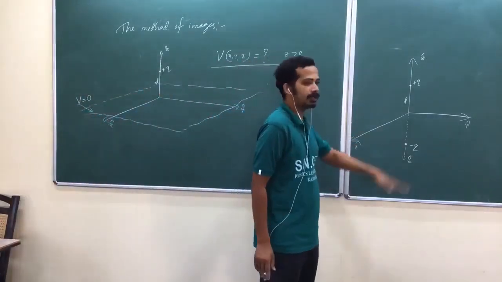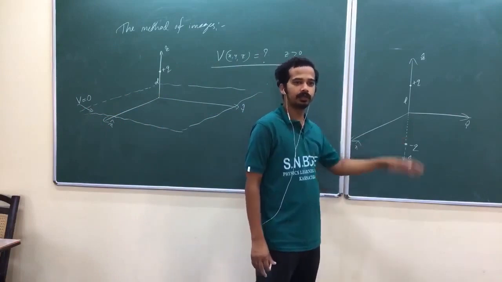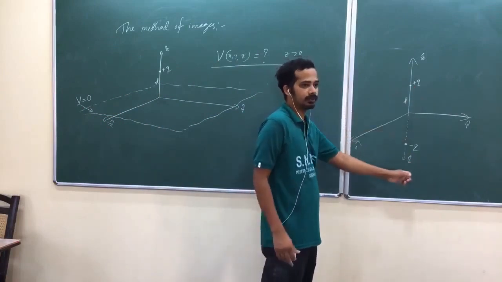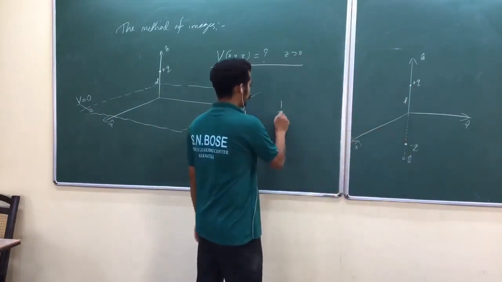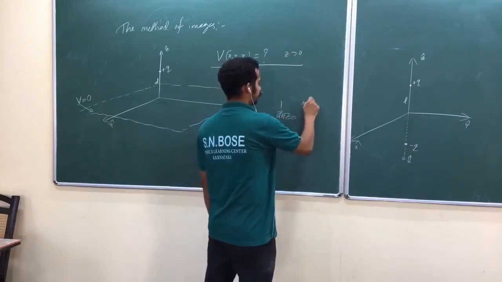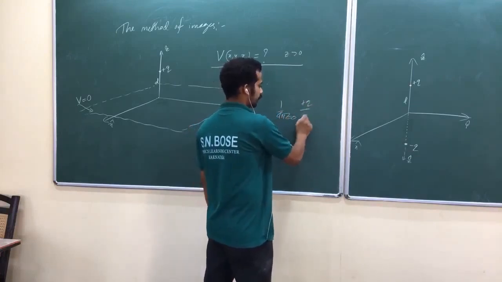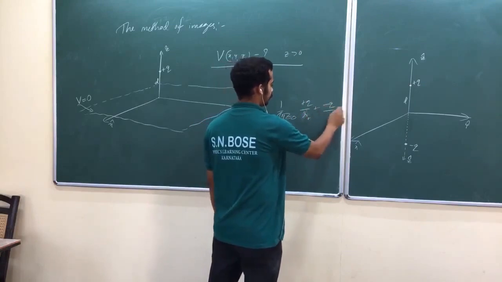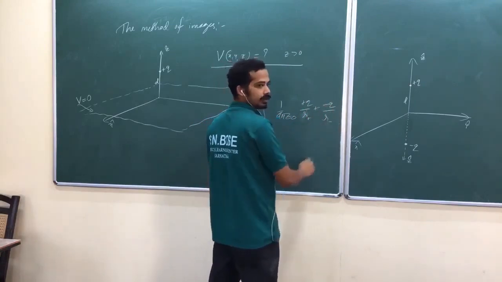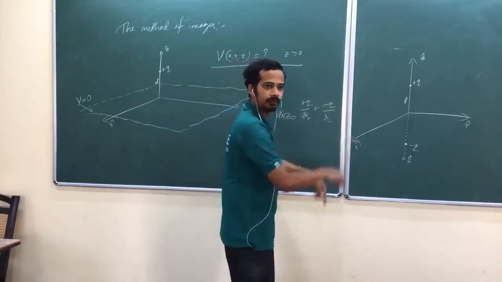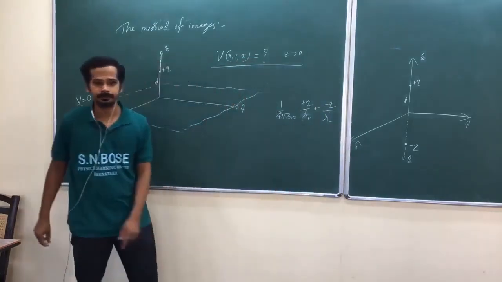So any point on the XY plane will be at zero potential. The potential due to this one and due to this one is 1 by 4 pi epsilon naught times plus Q by the distance from plus Q, plus minus Q divided by the distance from minus Q. These two will be the same if you take any point on the XY plane.